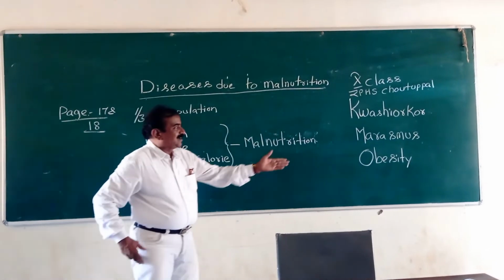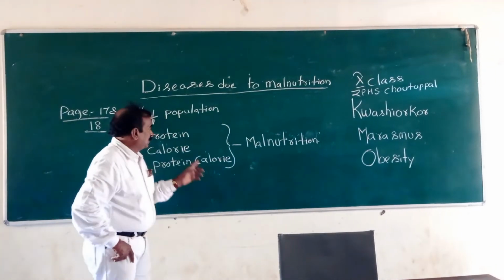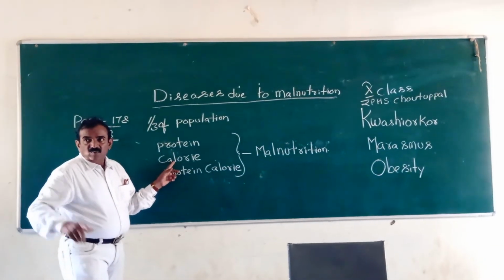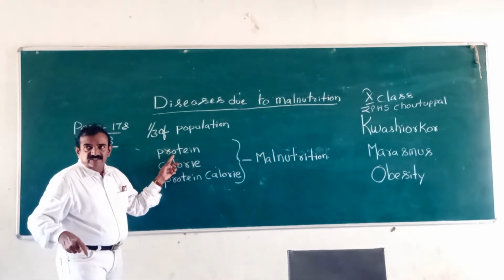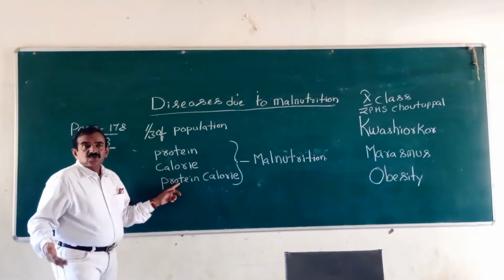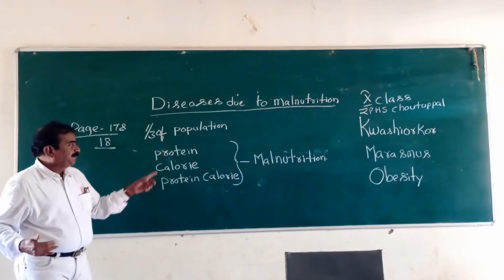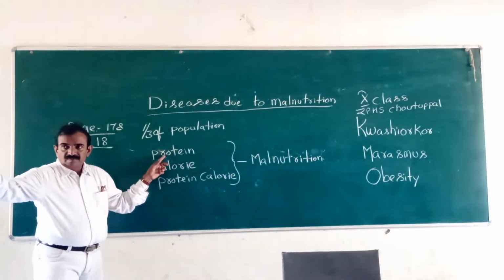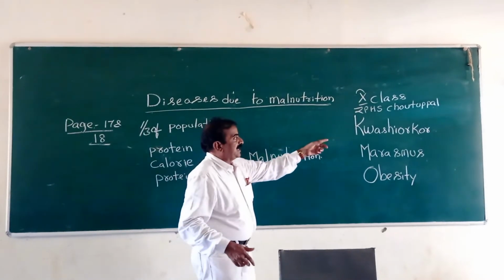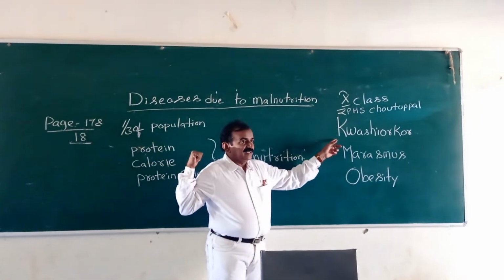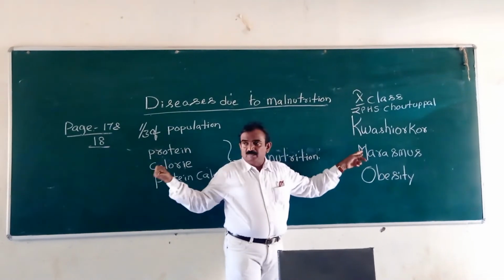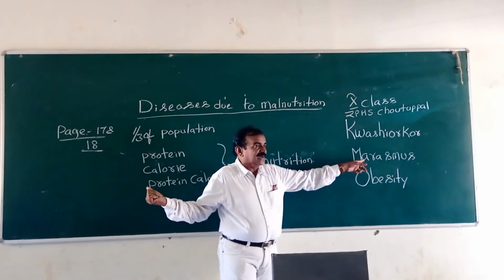Now I am telling you another one, obesity. I told you the different types of malnutrition. What are they? Protein malnutrition, calorie malnutrition, protein calorie malnutrition. If proteins are not present, if they are not eating sufficient, they suffer with the disease kwashiorkor. If proteins and calories are absent, they suffer with marasmus.